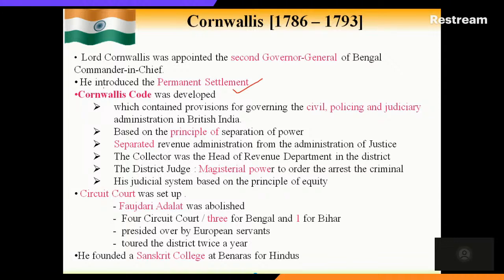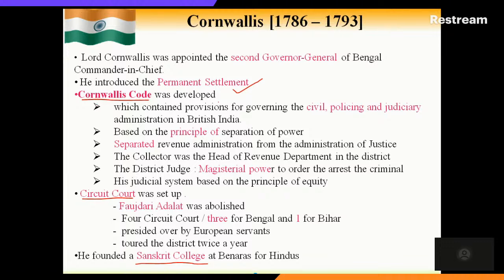Another one was the Cornwallis Code. This also we'll see, what it is. Then a new circuit court was set up by him, and a Sanskrit college was founded at Banaras for Hindus by Cornwallis. Okay, so we'll move on to what the Cornwallis Code is.